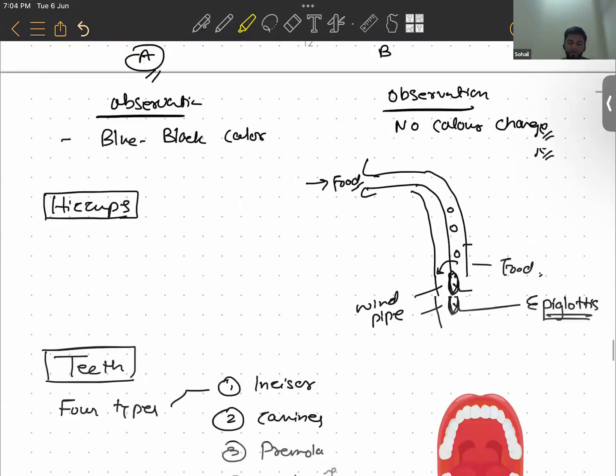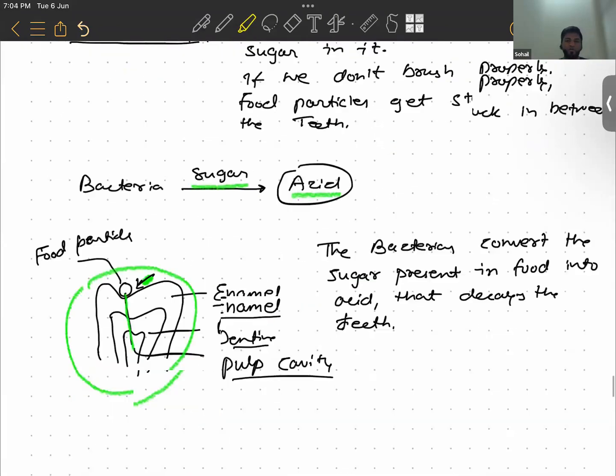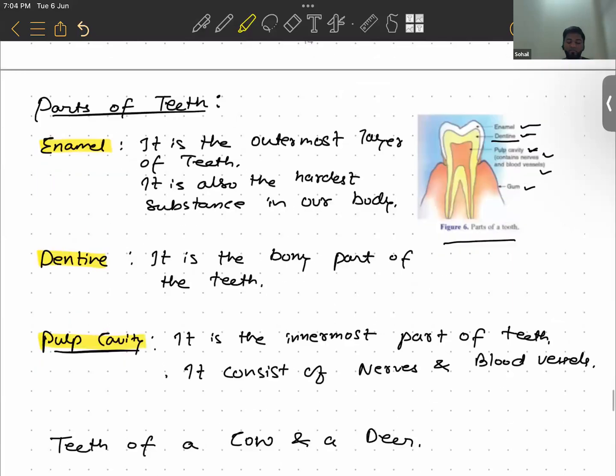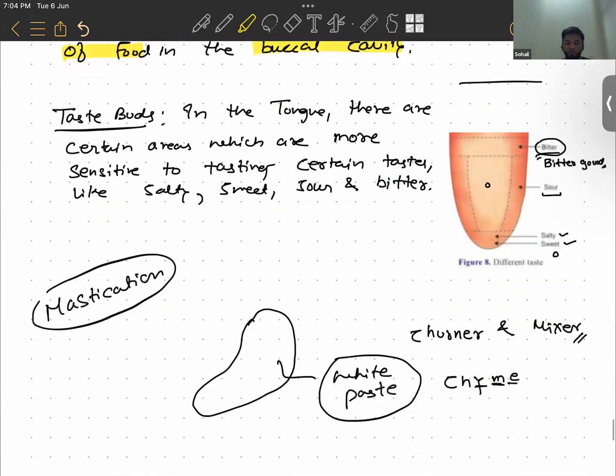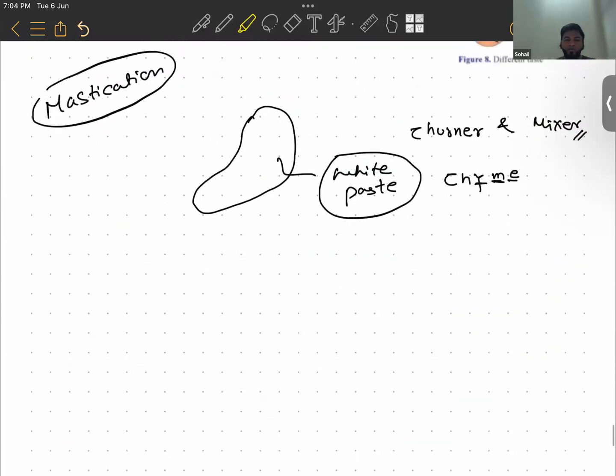What is the finger-like projection present on the walls of the small and large intestine? Villi. Very good. Are they present in 100, or 200, or in millions? Millions. Very good.